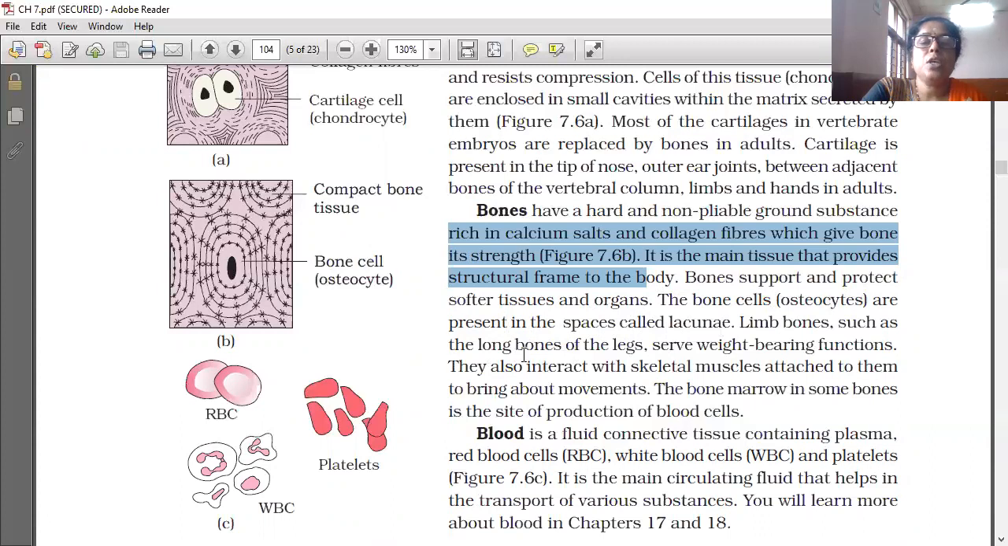Limb bones such as the long bones of the legs serve weight-bearing functions. Second function, they also interact with the skeletal muscles attached to them to bring about movements. The bone marrow in some bones is the site of production of blood cells.